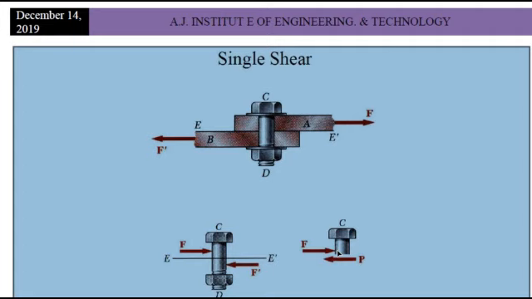There are two types of shear test you will be studying in this lab. One is single shear, the other one is double shear. Suppose this bolt is broken into two pieces, two halves. If it is broken into two parts, then it is called single shear. The next one is double shear.